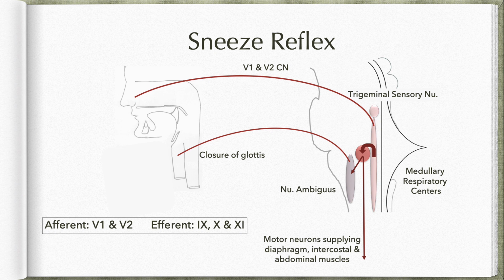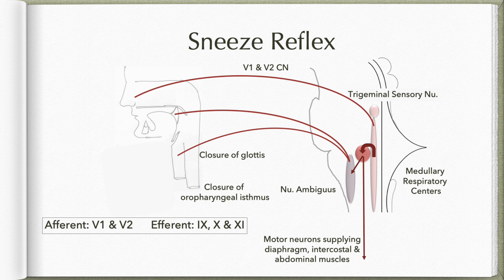At this time, if there is a projection to the oropharynx, there will be closure of the oropharyngeal isthmus by contraction of the palatoglossus and palatopharyngeus muscle. Therefore, the air is allowed to escape through the nose, resulting in a sneeze. So, afferent limb of this reflex is mediated through the ophthalmic and maxillary branches of the trigeminal, and efferent limb is mediated by the 9th, 10th and 11th cranial nerves.